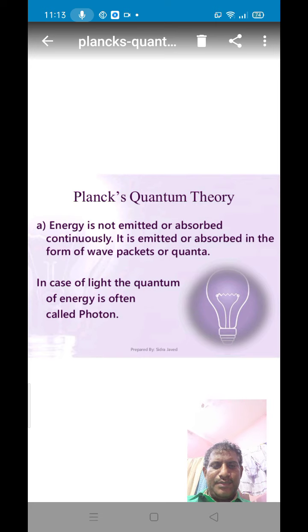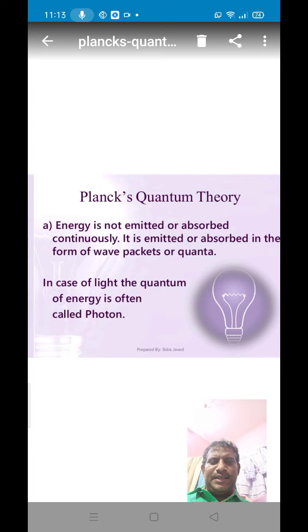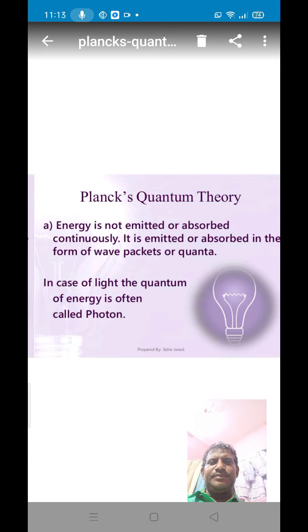According to Planck's quantum theory, the radiant energy is not emitted or absorbed continuously. That means the radiant energy is emitted or absorbed by a body discontinuously, in the form of wave packets. Such packets are called quanta.